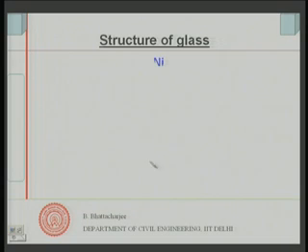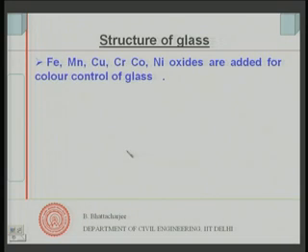If you look at the structure of glass, first, to add color, we can add iron, manganese, copper, chromium, cobalt, nickel and similar other metal oxides. So, color control is possible, and you can have different colors.